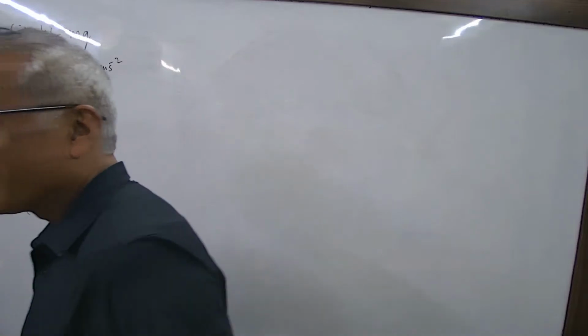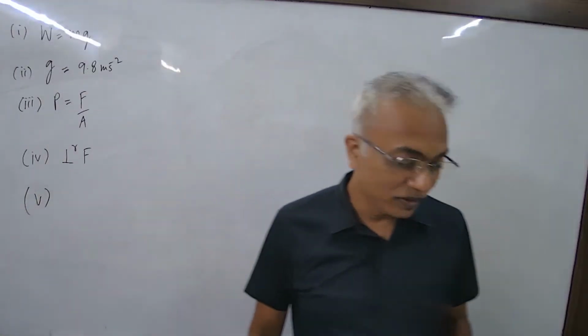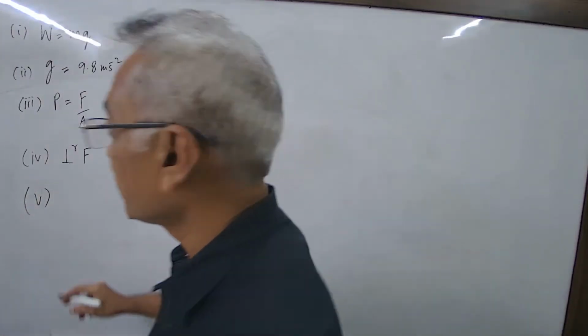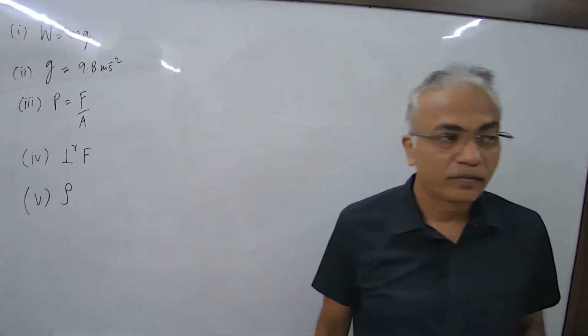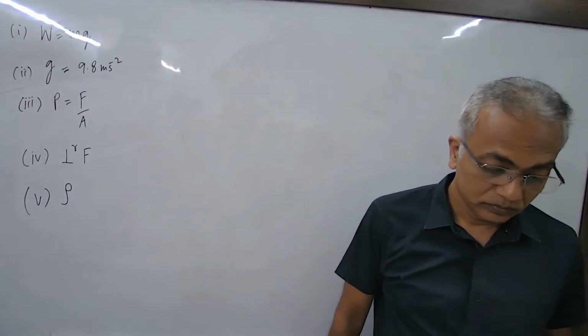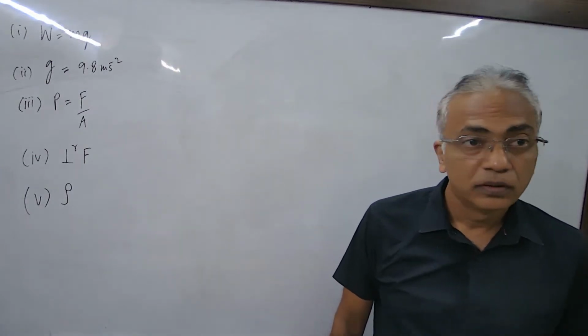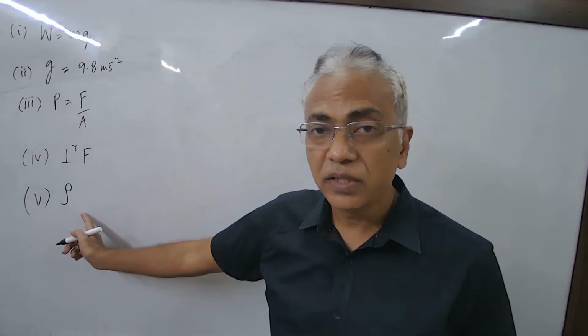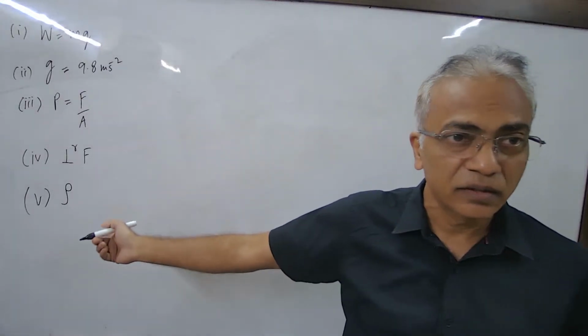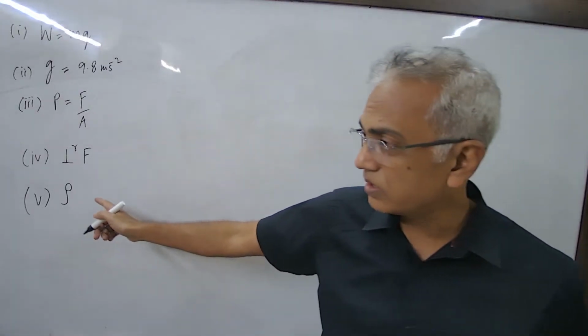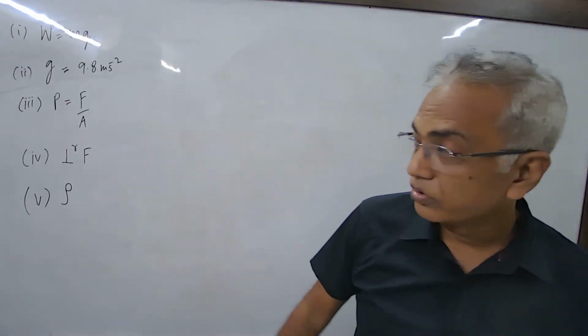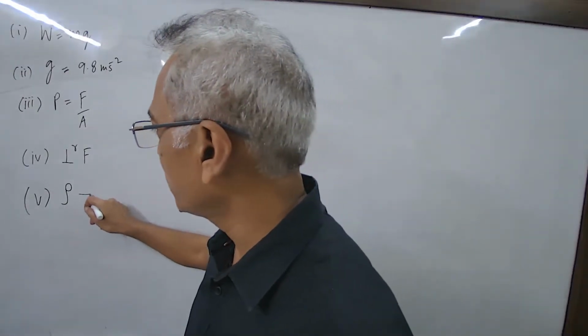It's a very good question, right? Full chapter in one question. Now, what is density? This is the symbol of density, rho. It's pronounced as rho. So the density symbol is rho. What is density?